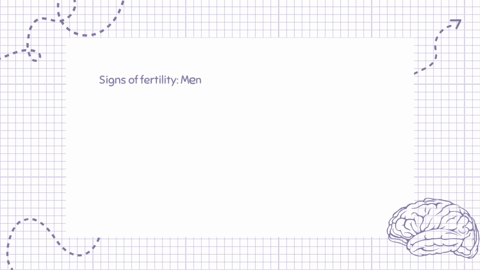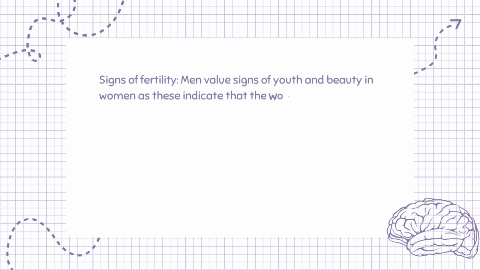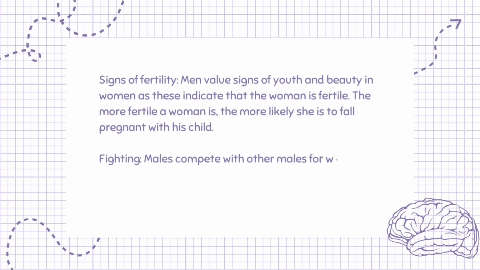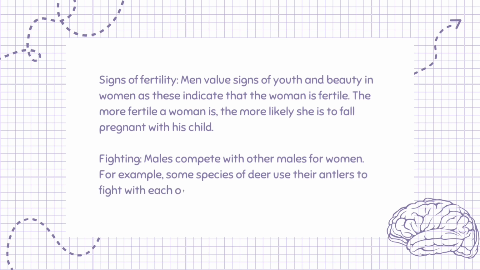Signs of fertility. Men value signs of youth and beauty in women as these indicate that the woman is fertile. The more fertile a woman is, the more likely she is to fall pregnant with his child. Fighting. Males compete with other males for women. For example, some species of deer use their antlers to fight with each other.